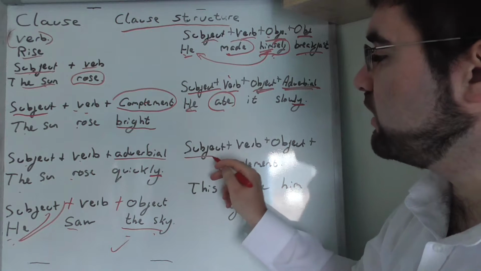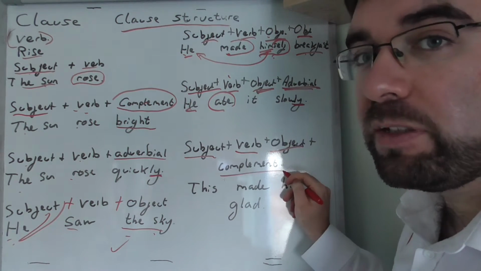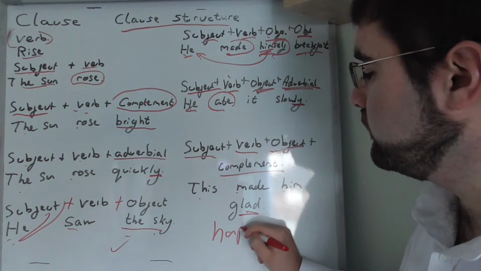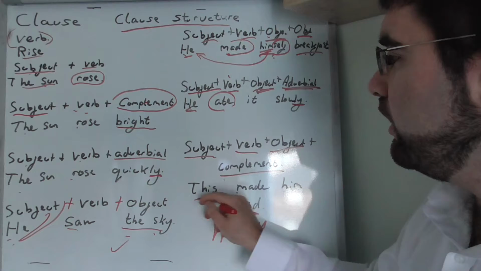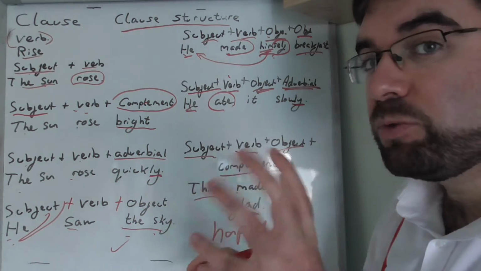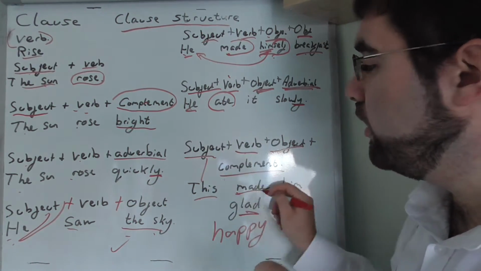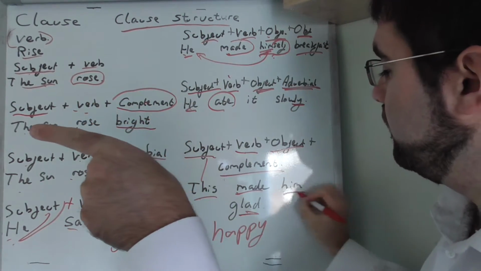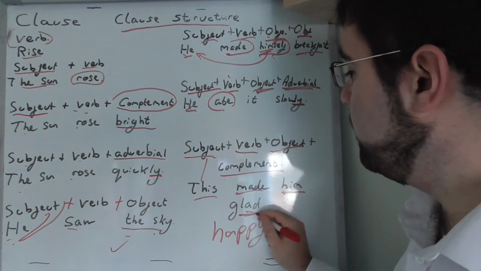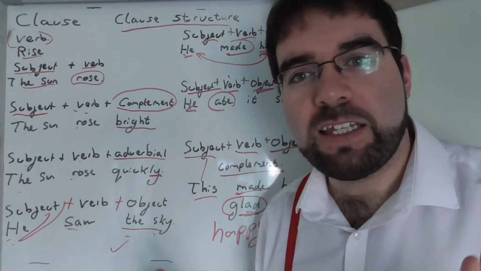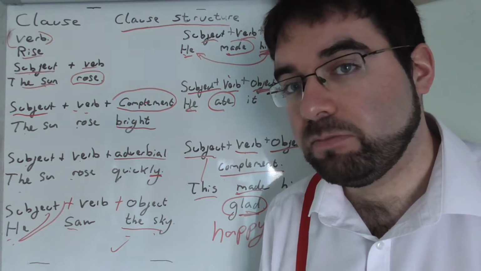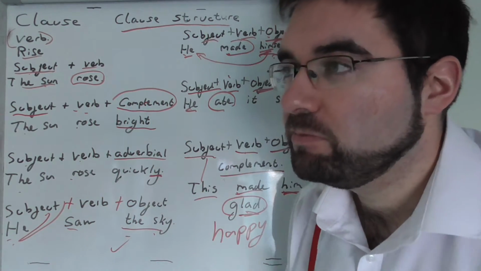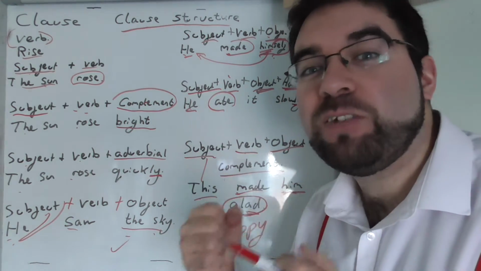And then we have subject, verb, object, complement. This made him glad. Made him happy. This, the breakfast, is the subject. Verb: made. Object: him. And a complement: happy, glad, excited, sad, and beyond. How did the breakfast make him feel? Ready. Made him ready, ready for the day.